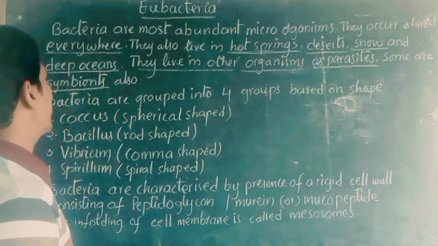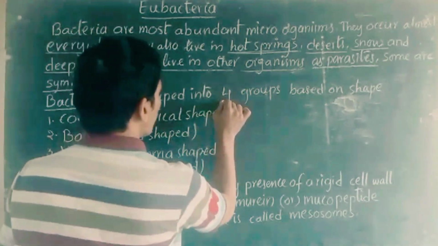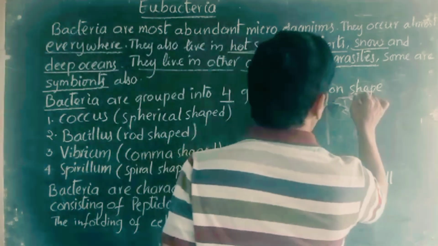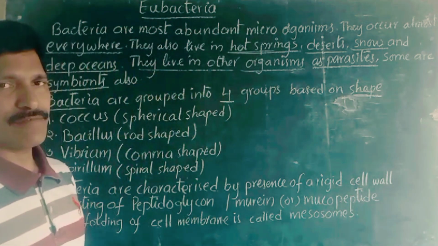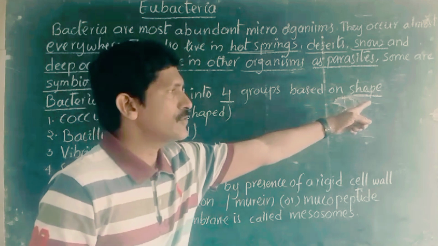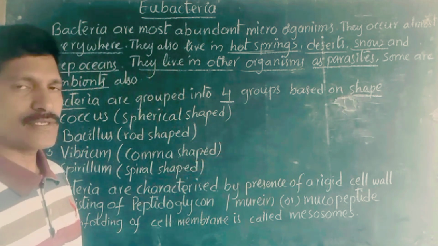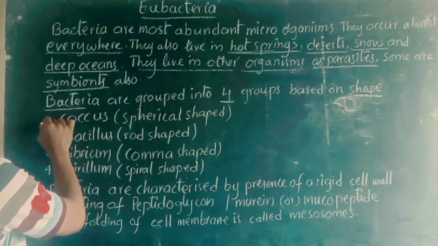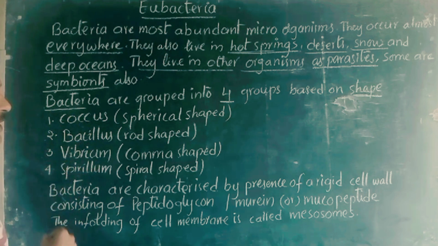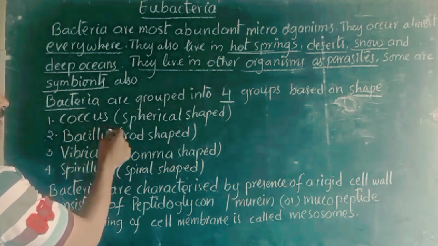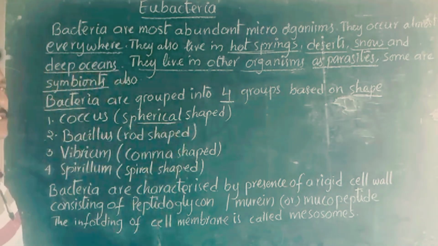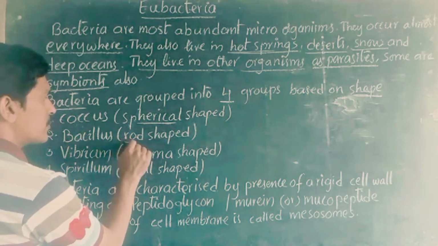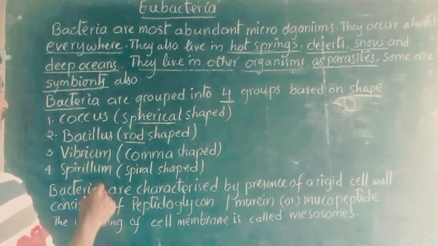Here, the bacteria are categorized into 4 groups based on shape, because all bacteria do not have the same shape. Based on the shape we can find 4 types of bacteria: coccus, bacillus, vibrio and spirillum. Coccus is spherical in shape. If the bacteria is rod shaped, we call it a bacillus.